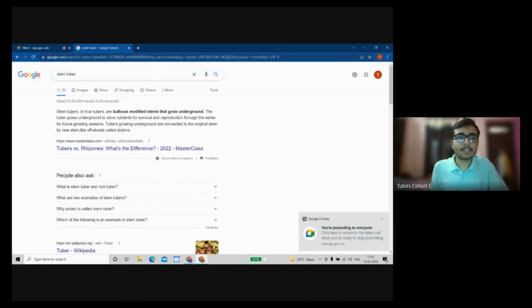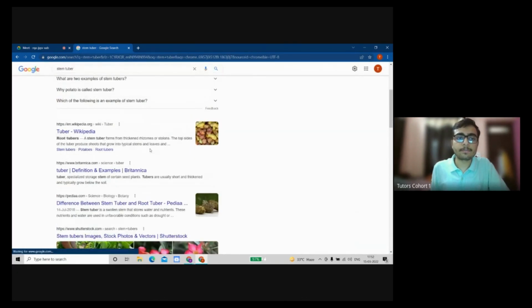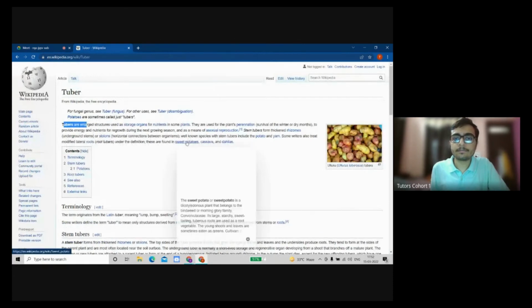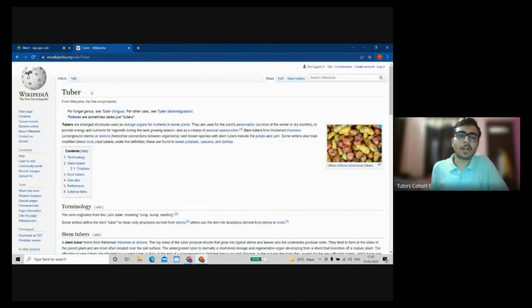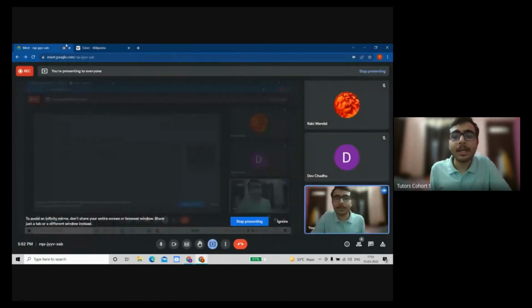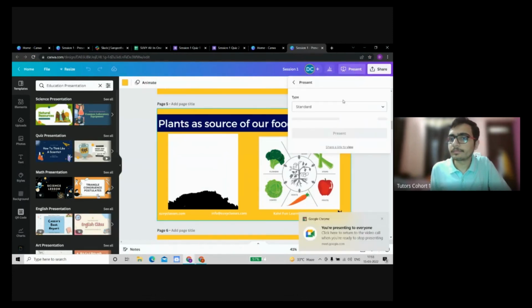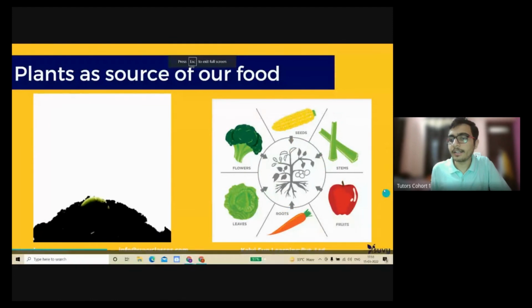Right. See, as I said, stem tubers. Example is potato. We call them tubers. See, stem tubers are thickened rhizomes. That's not again the part of our syllabus today, but when you move ahead in the classes, you will study it in future. All right. Okay. Great. Let's move ahead.